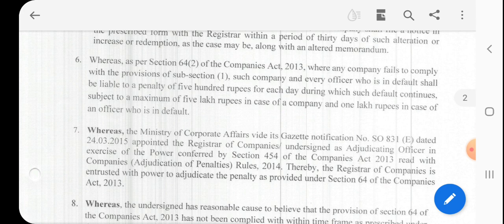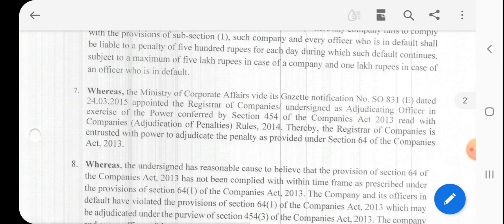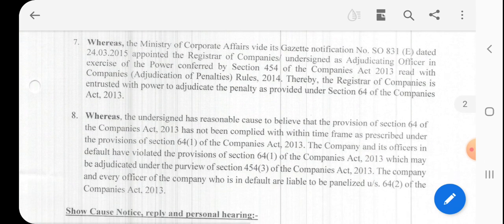The MCA appointed the ROC as an adjudicating officer in this case, and the ROC is entrusted with the power to adjudicate the penalty as provided under Section 64 of the Companies Act. The ROC has reasonable cause to believe that the provision of Section 64 of the Companies Act has not been complied with within the time frame as prescribed under Section 64 subsection 1.